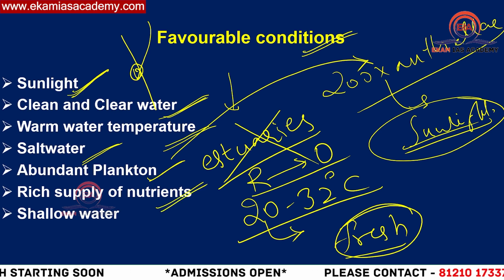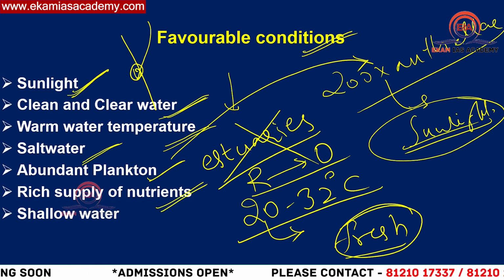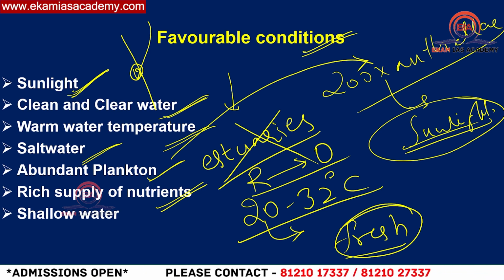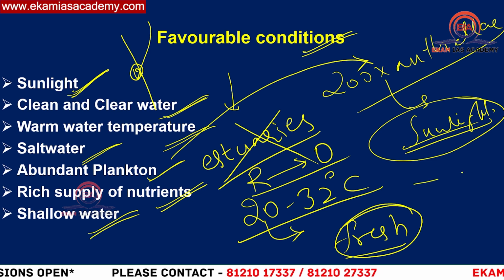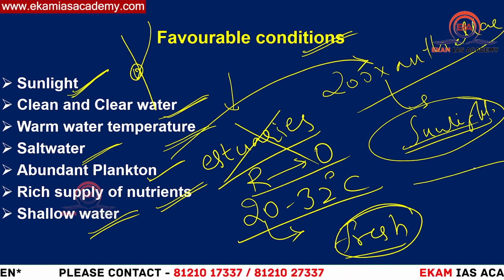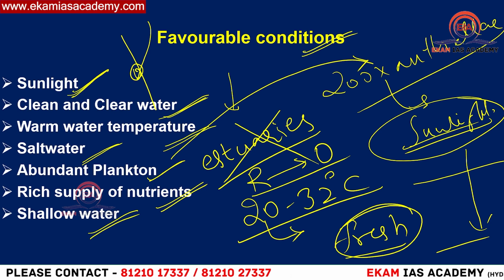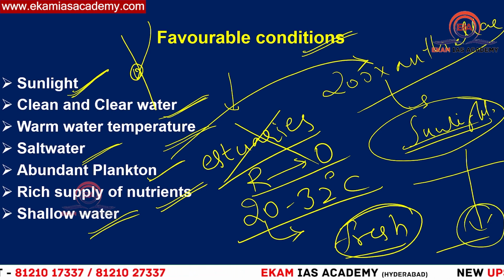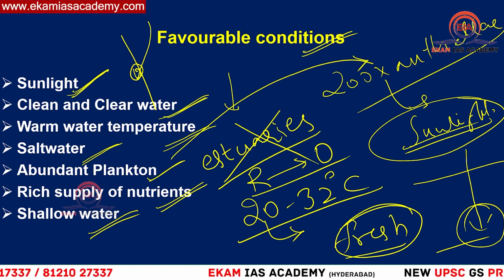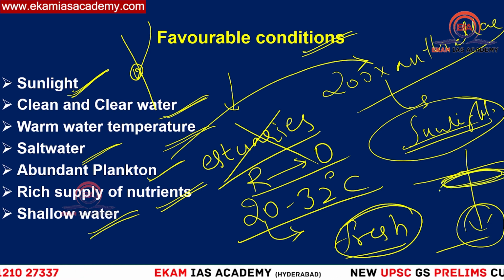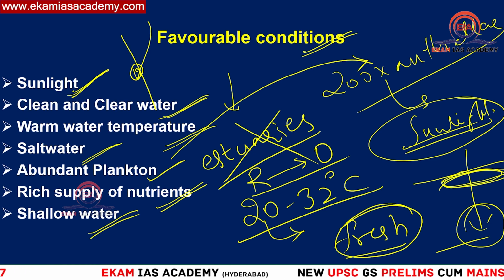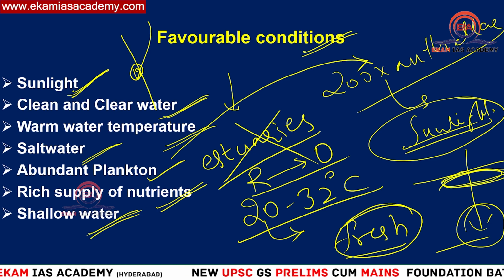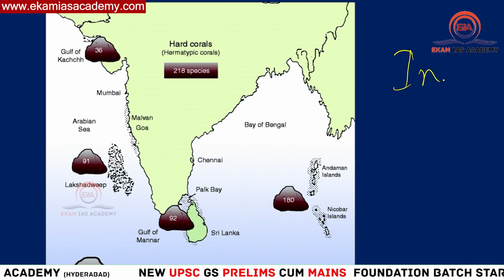Then you have the supply of nutrients. Nutrient supply is also very essential for coral survival because based on that they can generate their food and survive. Then shallow waters. What is the meaning of shallow waters? As you know, in a marine ecosystem, as you go deeper, sunlight penetration becomes very less or absent completely. That means wherever sunlight penetration is there, in shallow waters just below the surface, there you find the presence of corals. For sunlight, they will be there only in the shallow waters. Then in India, where do we find corals?